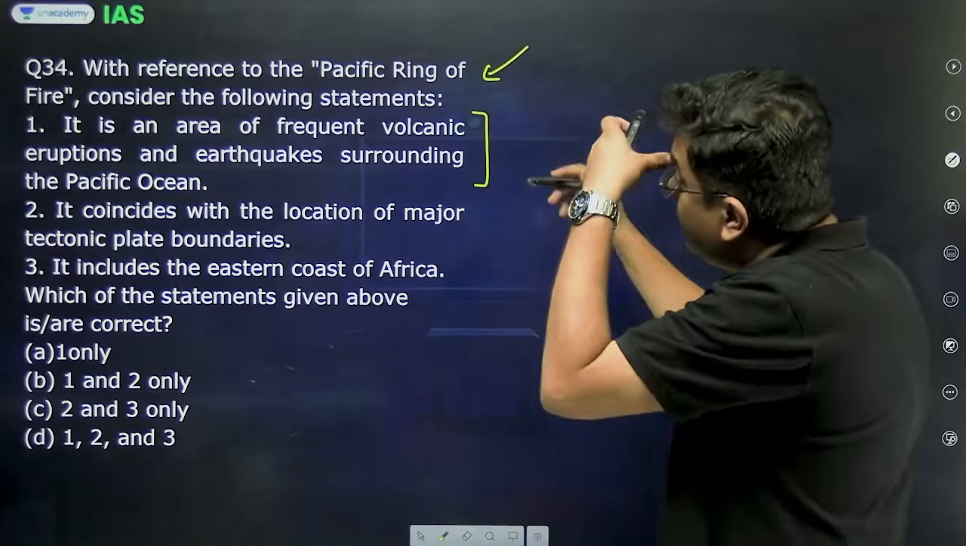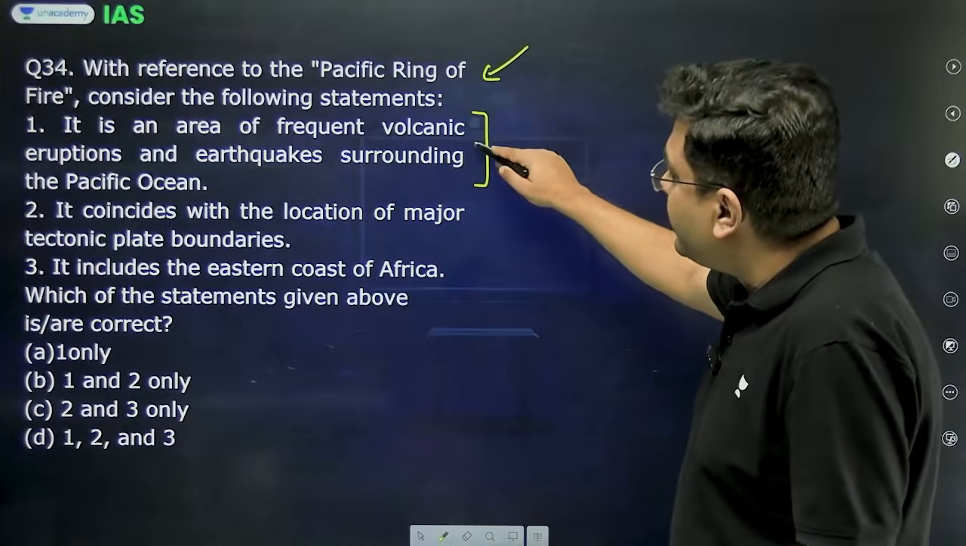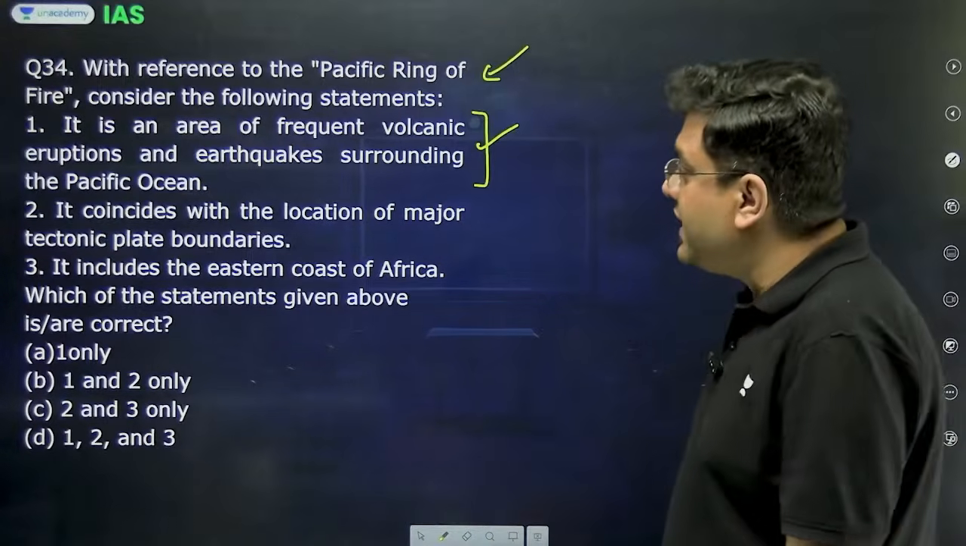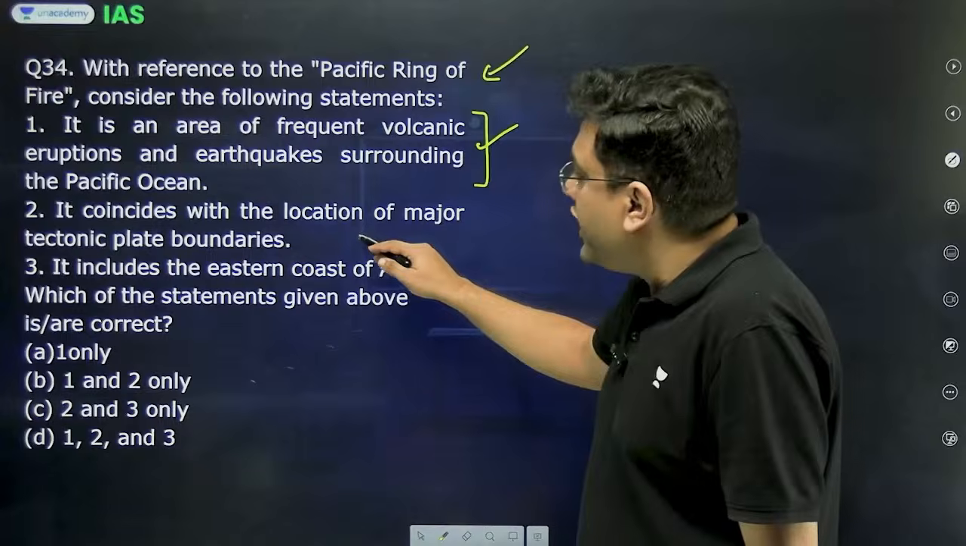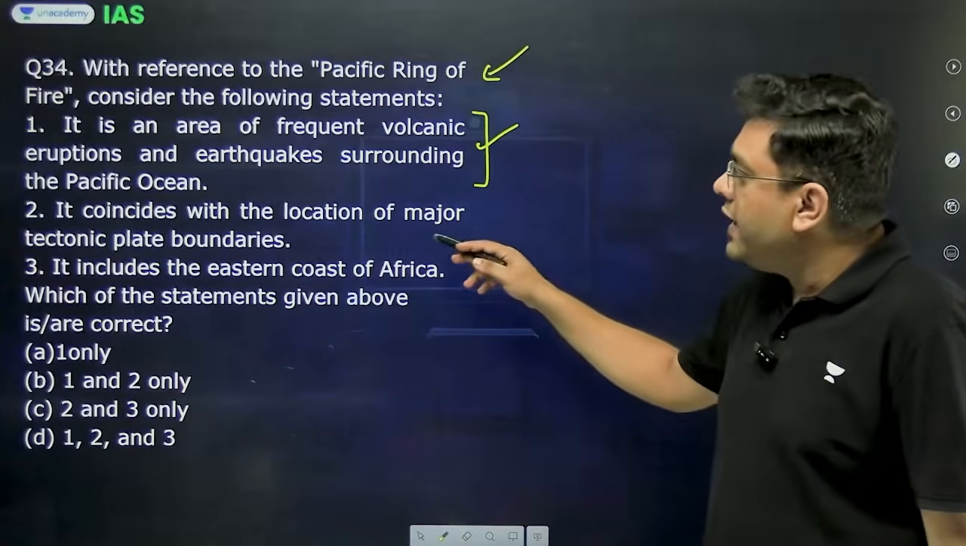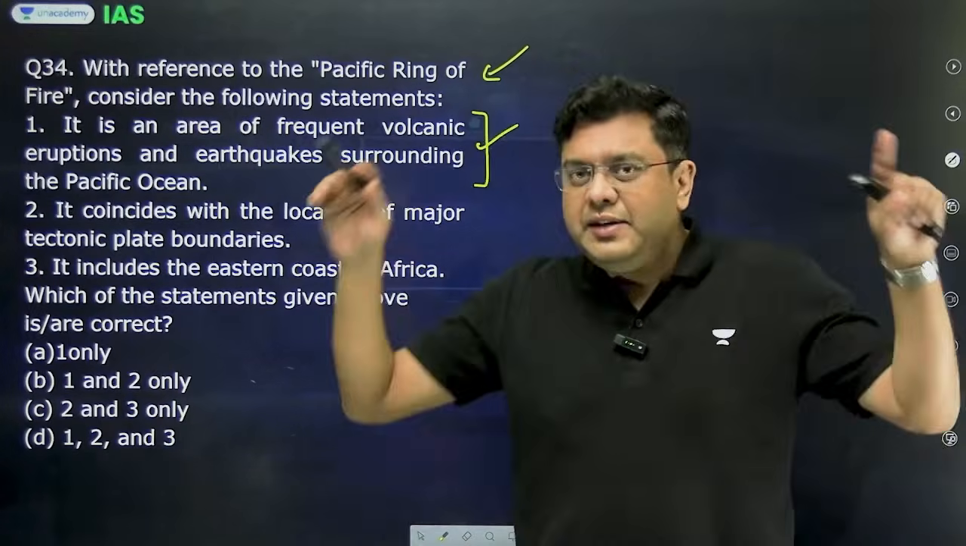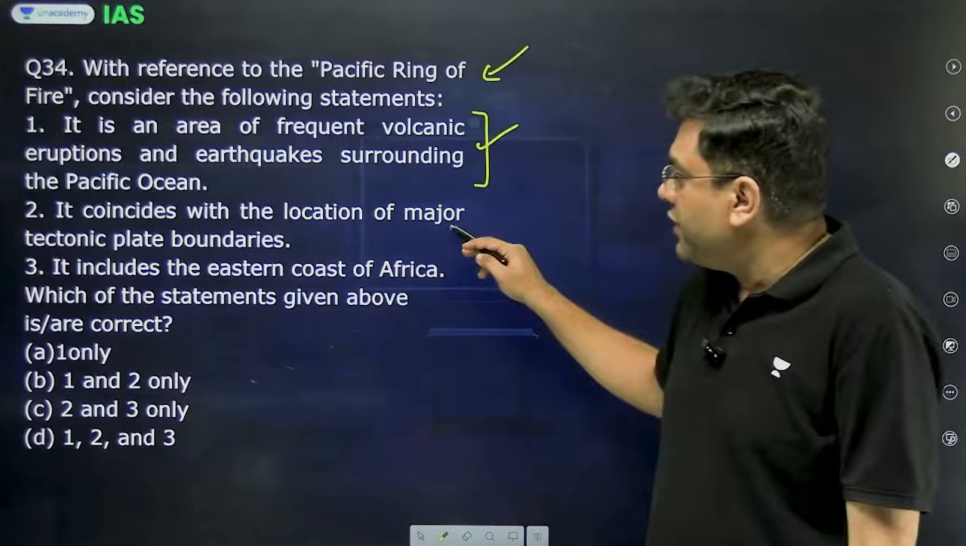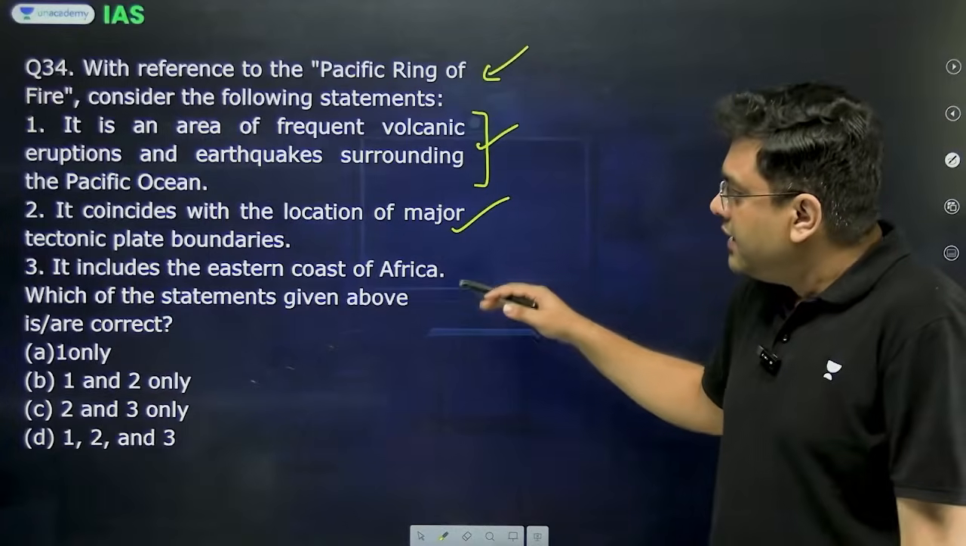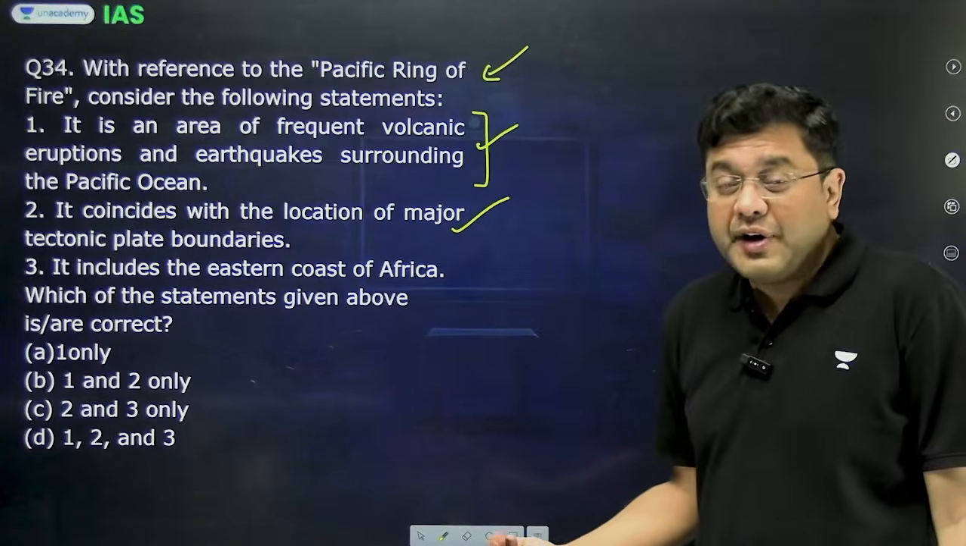So it is an area of frequent volcanic eruptions and earthquakes surrounding the Pacific Ocean. That is a correct statement. It coincides with the location of major tectonic plate boundaries. That is why you have the entire region as the Pacific Ring of Fire. This is also correct. It includes the eastern coast of Africa.